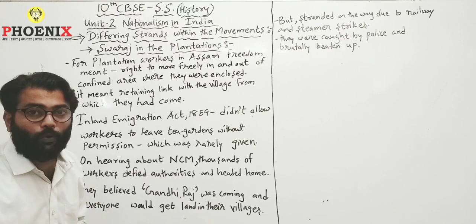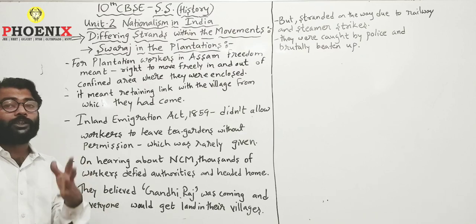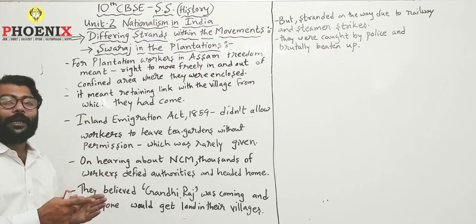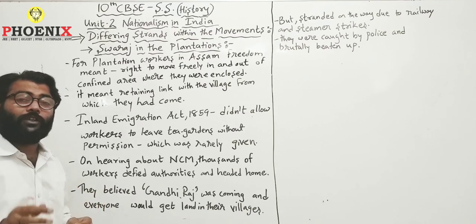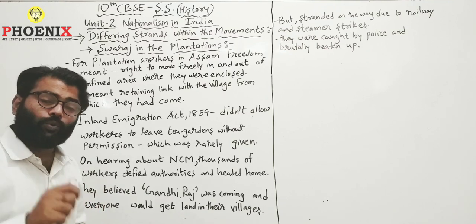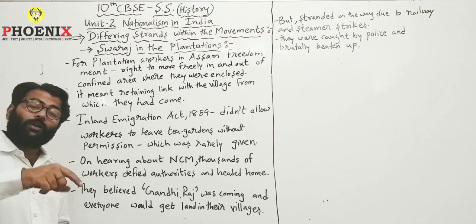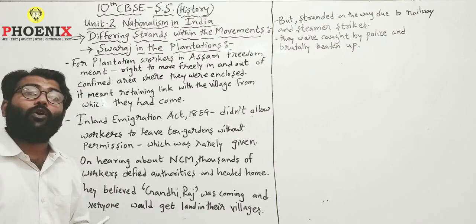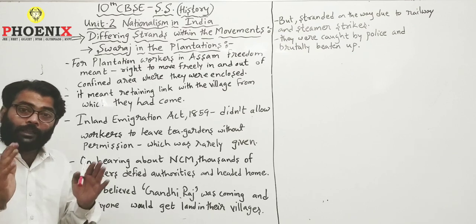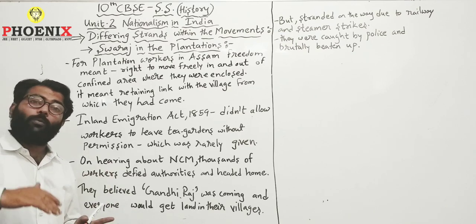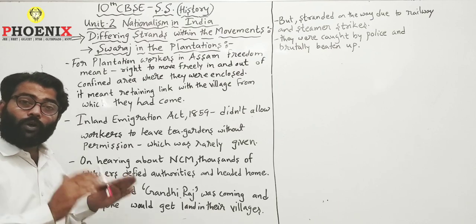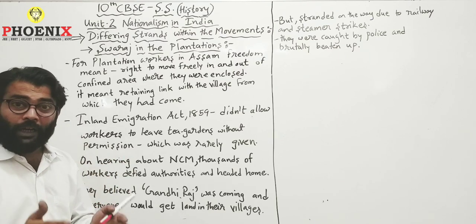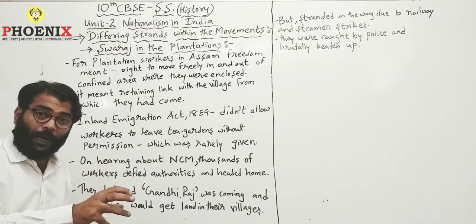That is, guarded by whom? Guarded by, yes, of course, the British officers, the British guards, the British police. And these plantation workers, in whichever tea garden they used to work, they had to work only in that tea garden. After the work of the day ended, they could not go back home like normal workers can. They were not allowed to go back home. They had to live in small cottages, that were huts rather, there itself near the plantation.